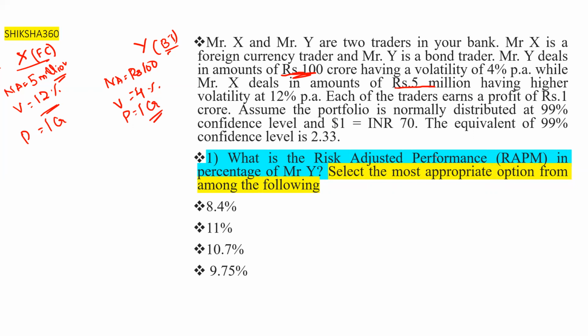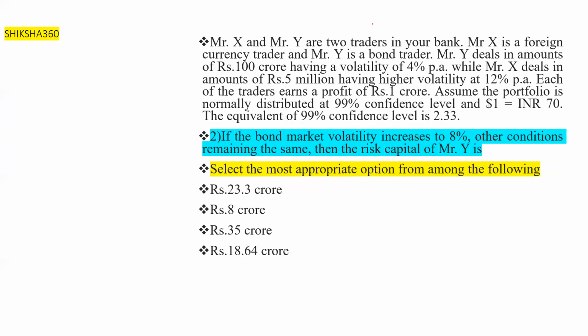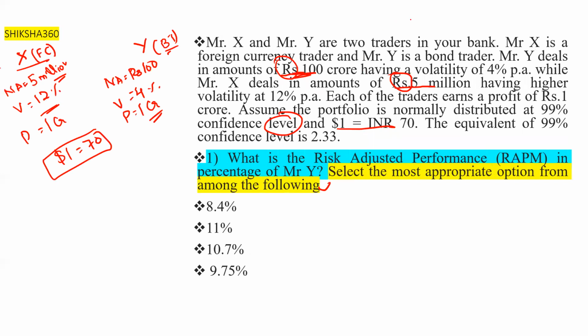Assume the portfolio is normally distributed at 99% confidence level, and $1 is equal to 70. Basically here there is no role of the dollar because both the amounts are given in rupees. If any amount is given in dollar, then this rate comes into play. The confidence level is the same, 99%, so 2.33. So what is the RAPM of Mr. Y?